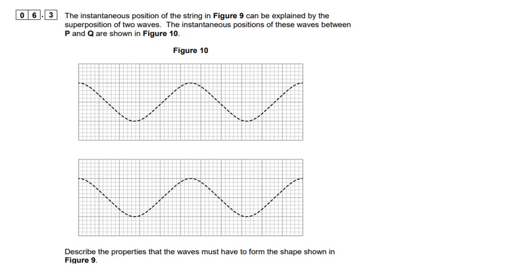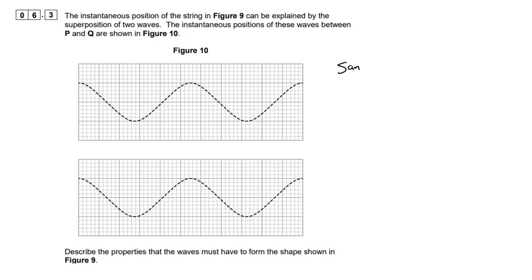Okay, so now we're asked about superposition of waves. So we've got these 2 waves which are superposing on top of each other to give the diagram that we just saw. So what properties must the wave have for this to be possible?